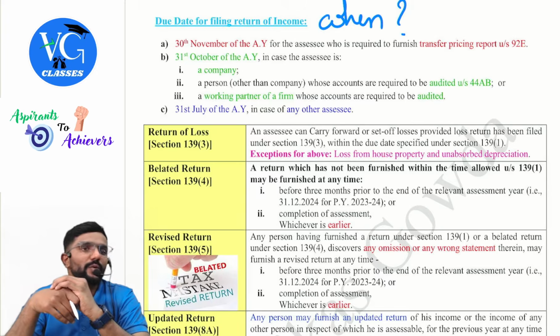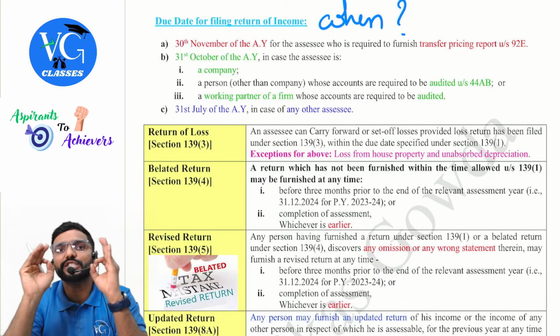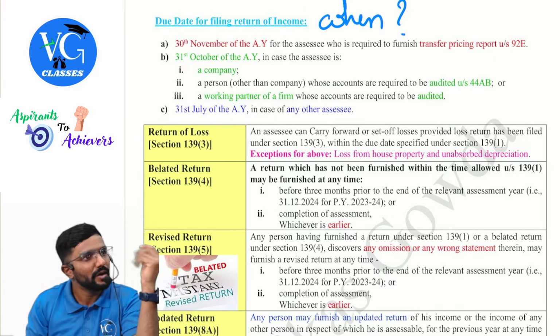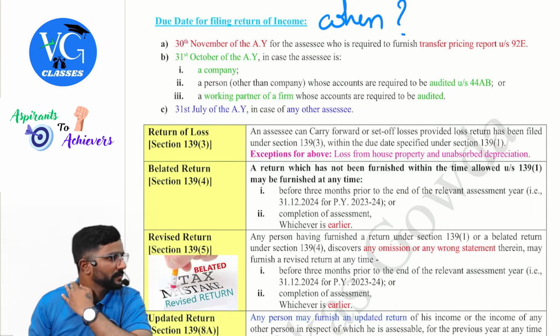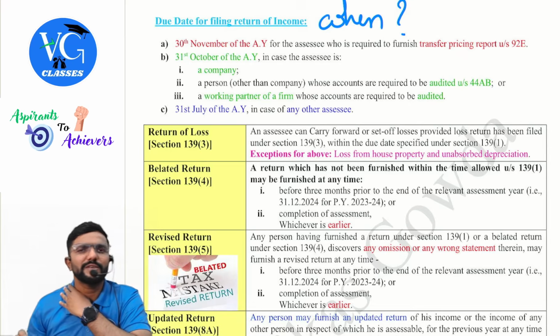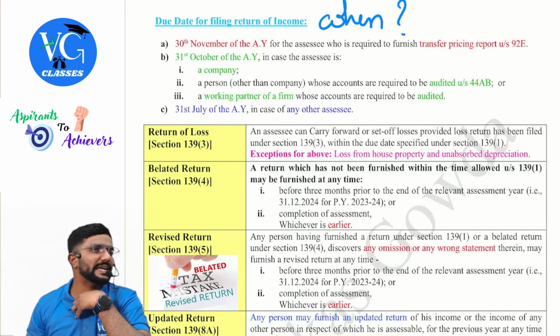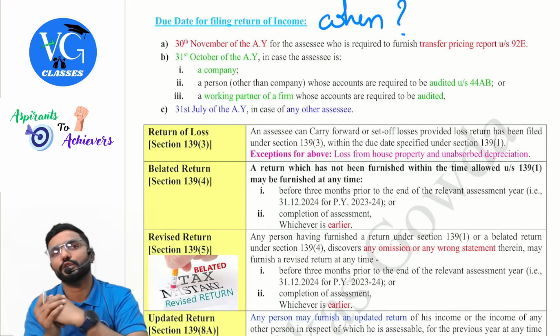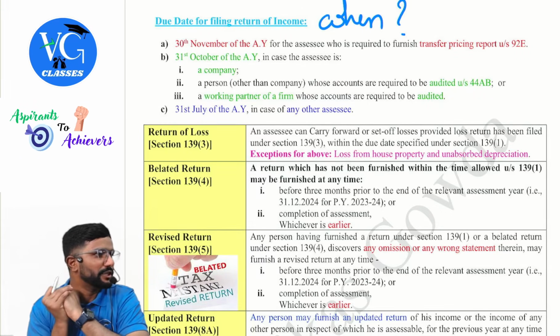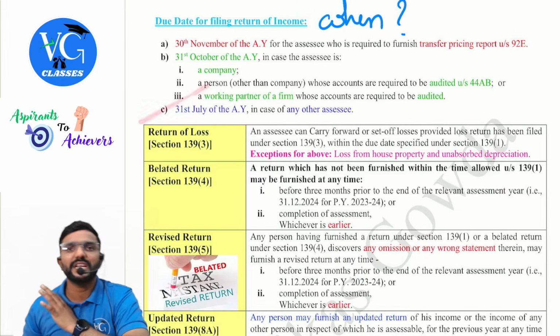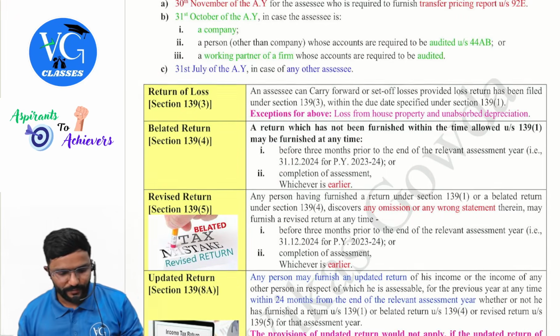When audit is applicable, what is the due date to file returns? 31st October. And for company guys, whether audit is applicable or not, always due date is 31st October. And I had also told when I was doing PGBP, if you have to refer to the due date and the question is silent, please refer to 31st October, that is for PGBP head purpose. Then in any other case, guys, 31st July.